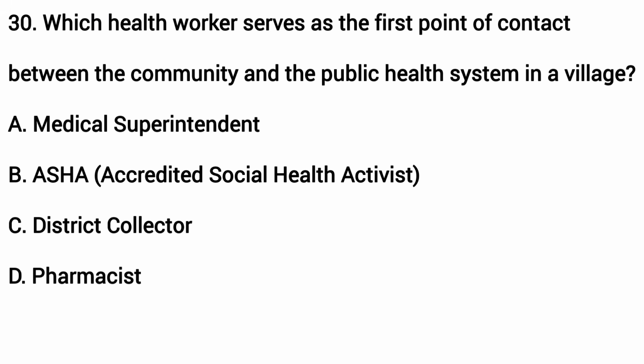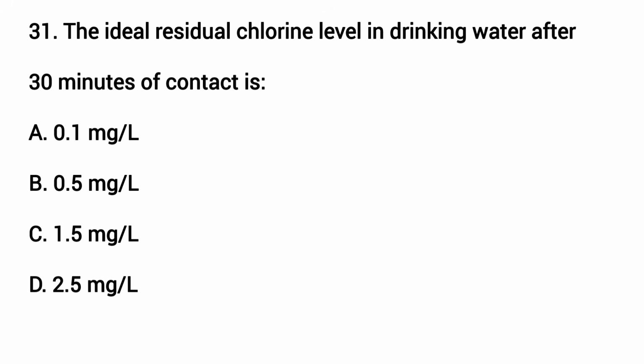Which health worker serves as the first point of contact between the community and the public health system in a village? The answer is B. ASHA. The ideal residual chlorine level in the drinking water after 30 minutes of contact is. The answer is B. 0.5 milligram per liter.